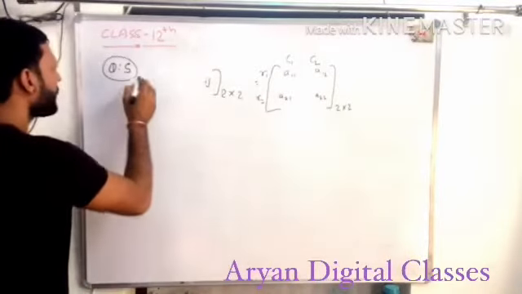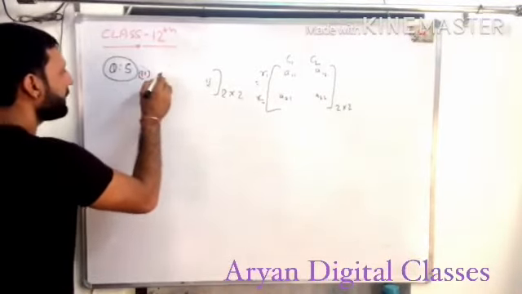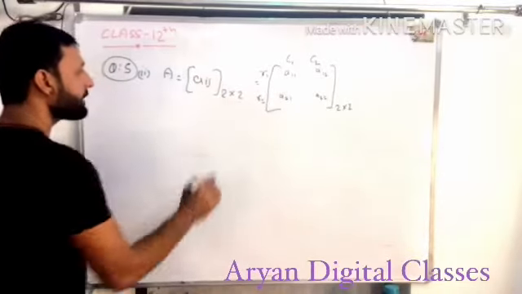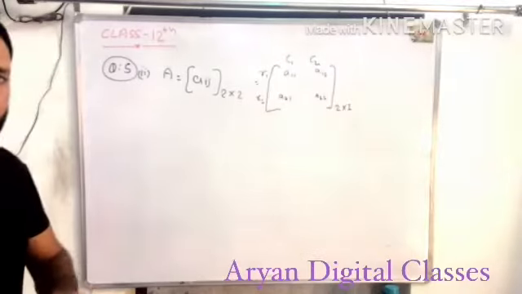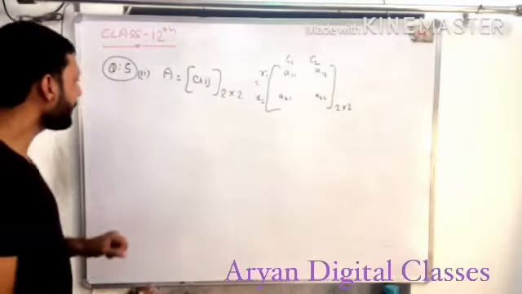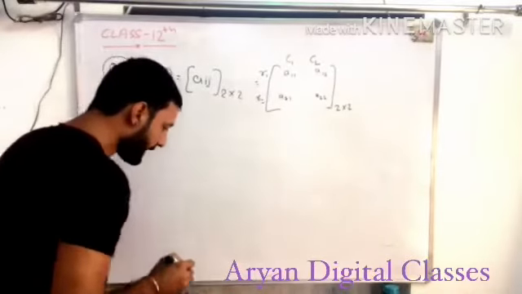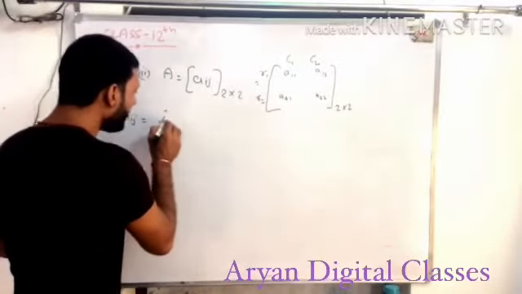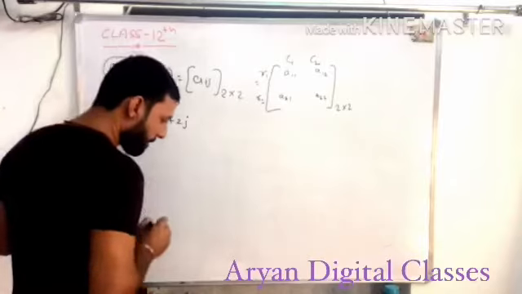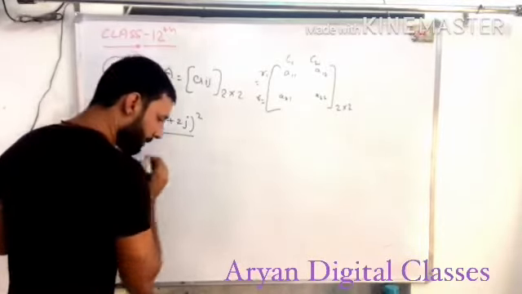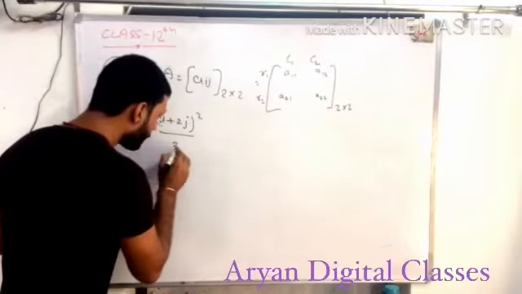The next part, question number 5, part 2: A is equal to Aij. The general form is the same in all three questions, and the formula is Aij equals (i plus 2j) whole square upon 2i.